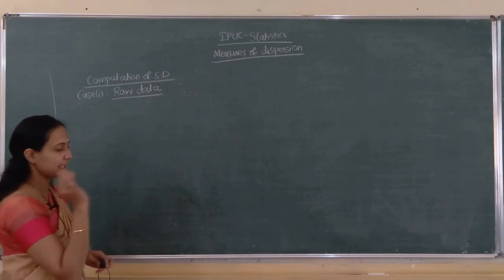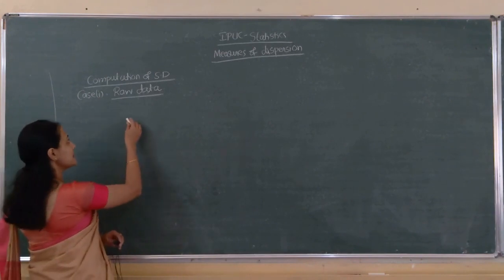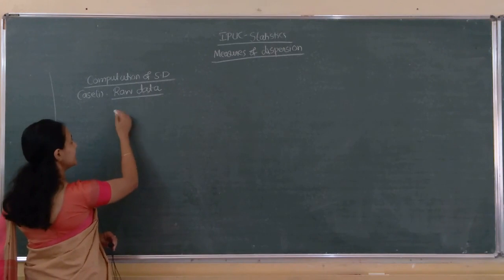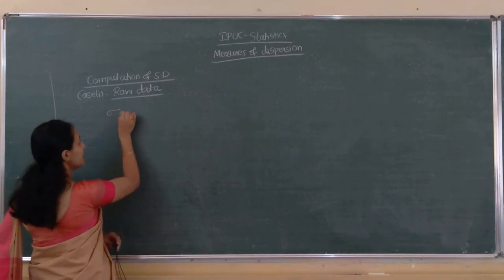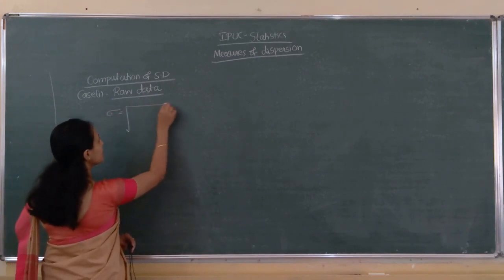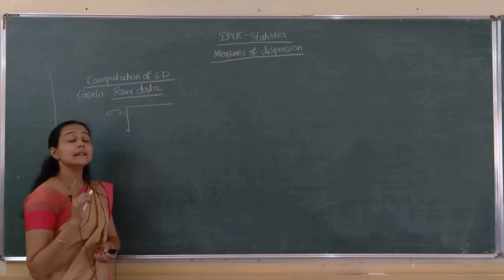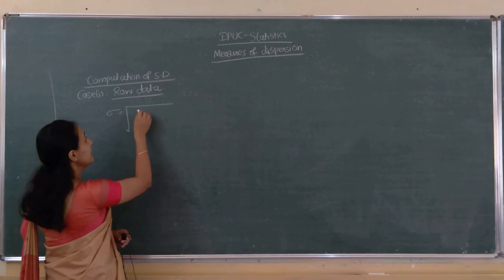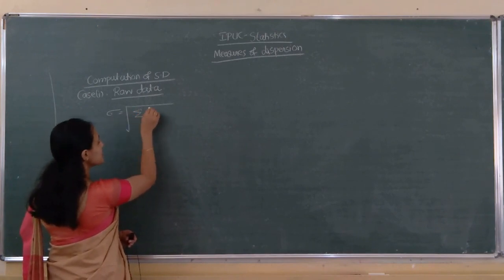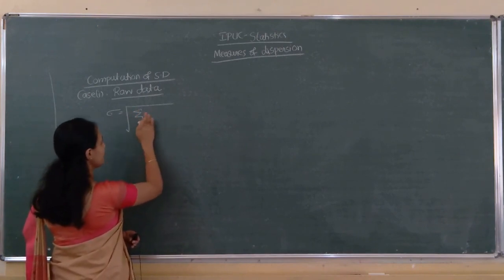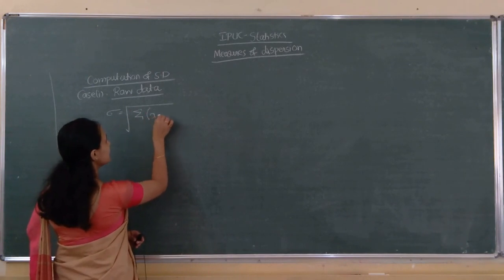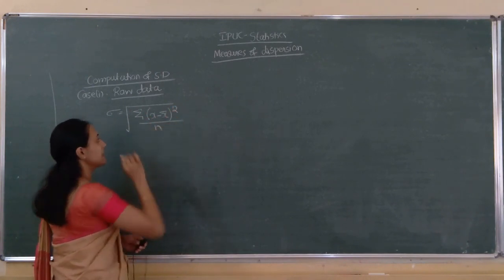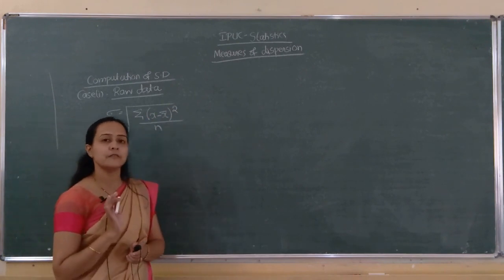This is the simplest one. Raw data means just observations given, x1, x2, x3 like that. In that case, standard deviation sigma equals square root of sigma x minus x bar the whole square divided by n. Remember, standard deviation is denoted by small sigma. Frequency won't come here. This is the simplest formula.